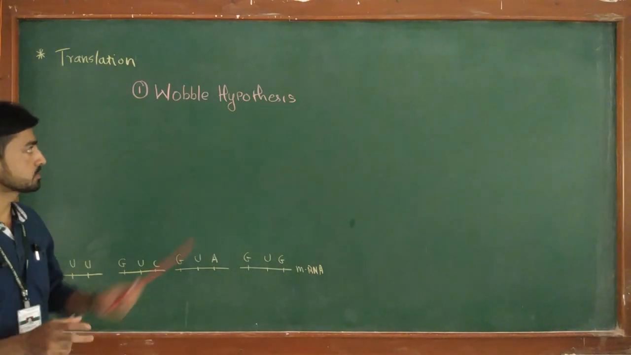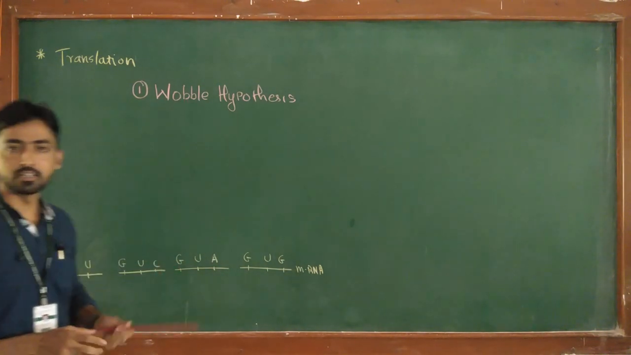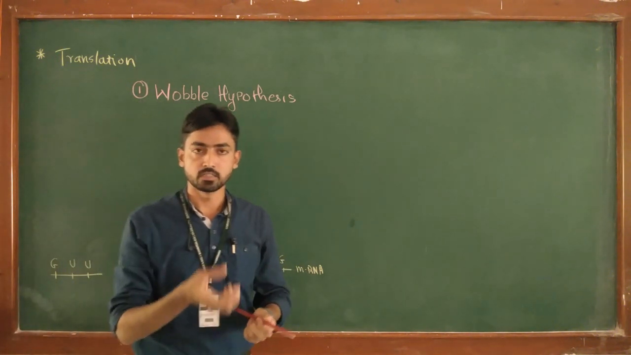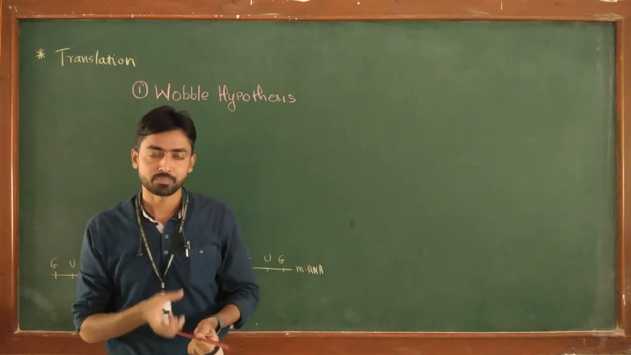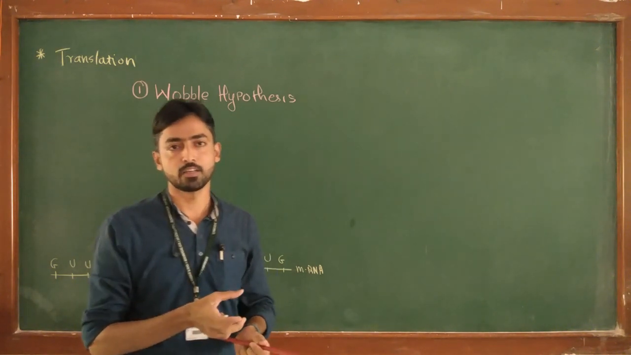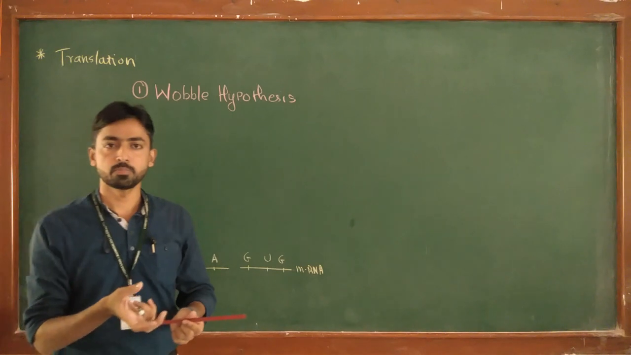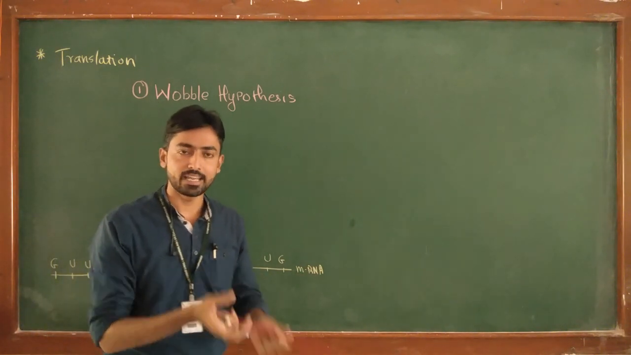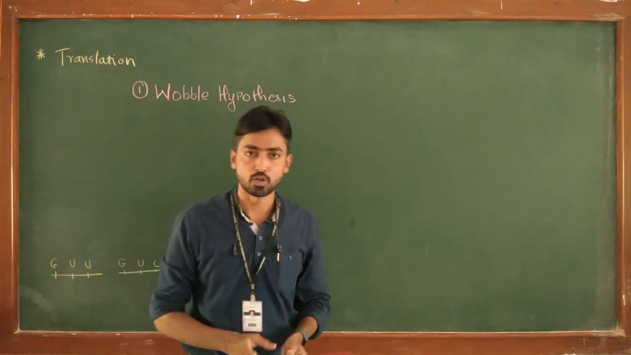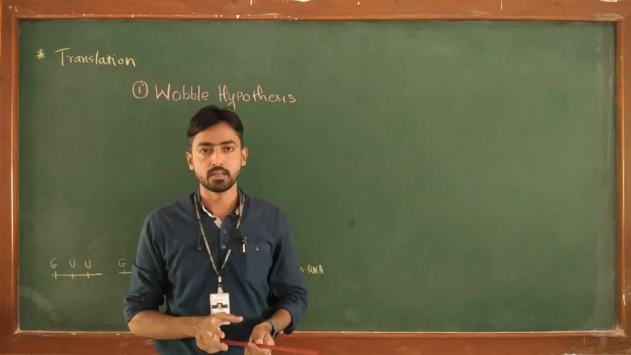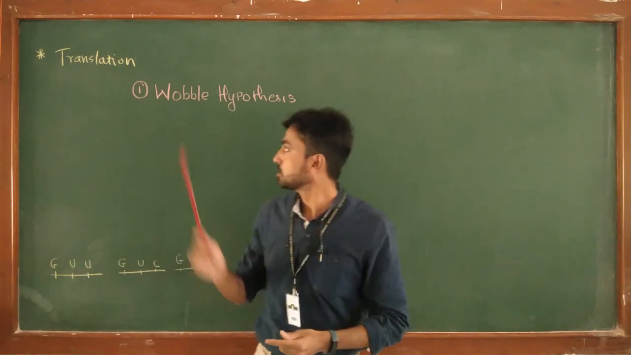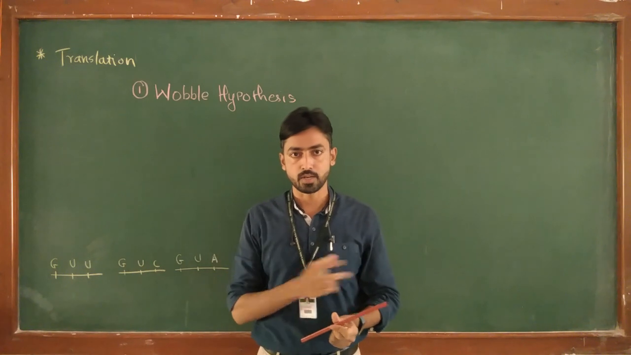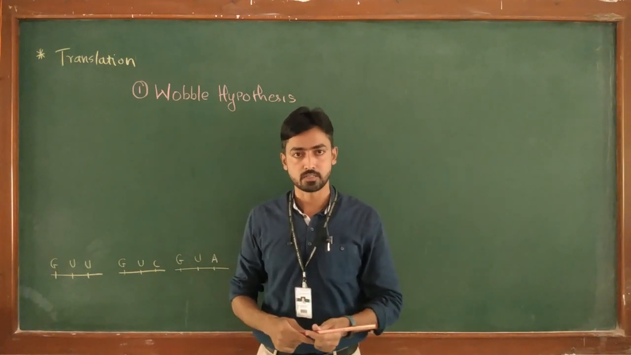And the concepts are the Wobble hypothesis and tRNA charging. Before going into the initiation phase, the tRNA which is present in the cytoplasm of the prokaryotic or eukaryotic cell must first get attached to the amino acid. The process in which tRNA gets attached to the amino acid is called tRNA charging. While the Wobble hypothesis is another hypothesis which is very important to understand when we are considering the elongation phase of translation.